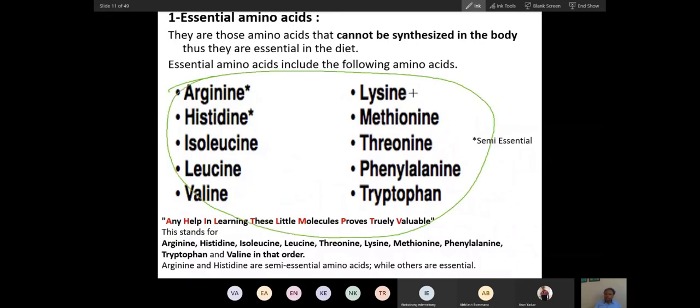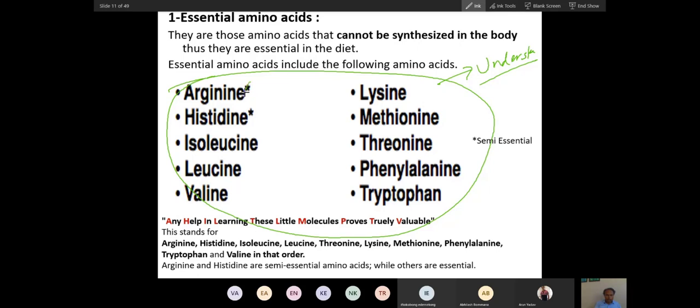And memorizing and understanding the side chains of all these amino acids is important. If you remember the side chain of these amino acids, you will remember other side chains also. You don't have to memorize many. So focus on these 10 essential amino acids.